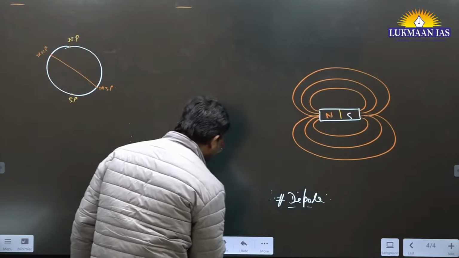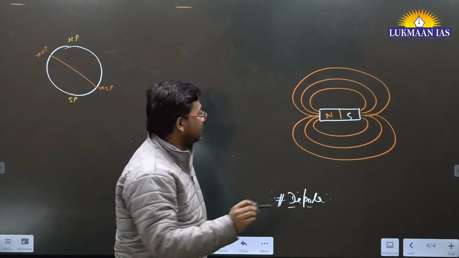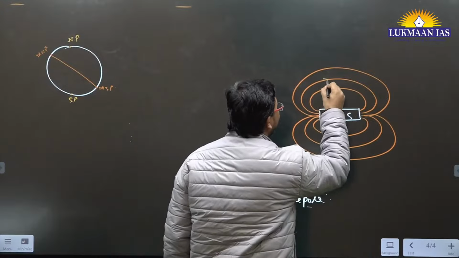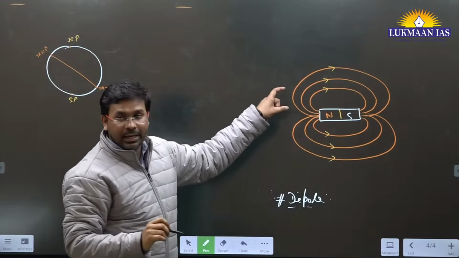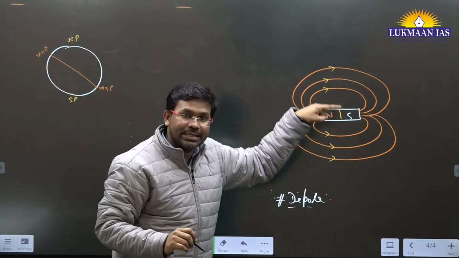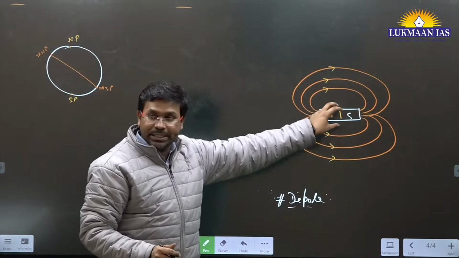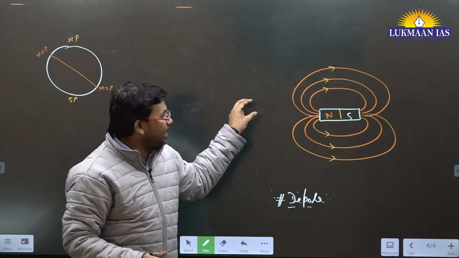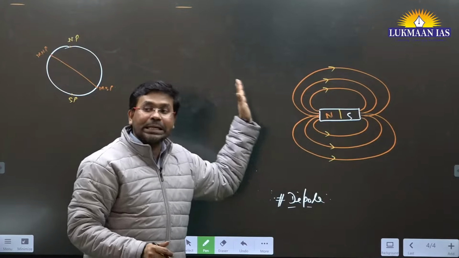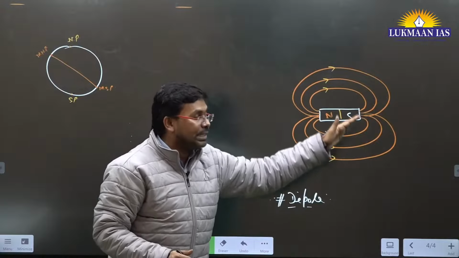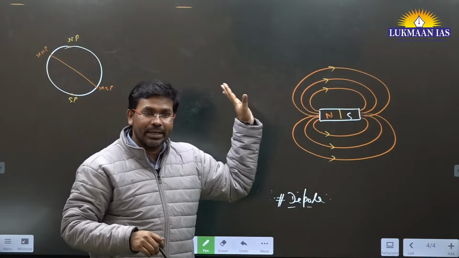Okay. The lines that I have drawn over here are known as magnetic field lines. From the north pole they arise, like a magnet. So these are magnetic field lines around a magnet. Why magnetic field lines? If you have this magnet and another small magnet, that small magnet will either get attracted to this magnet or repelled if it comes in the influence of magnetic field lines.